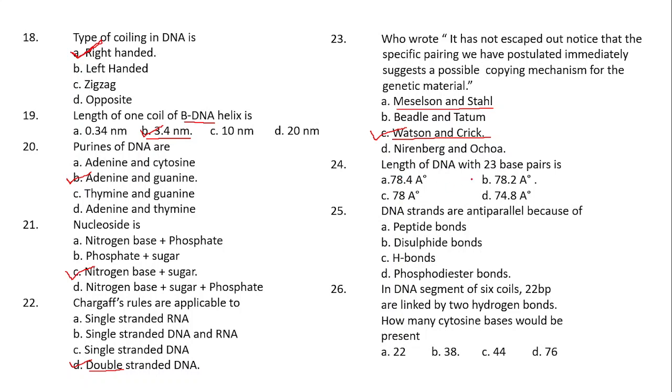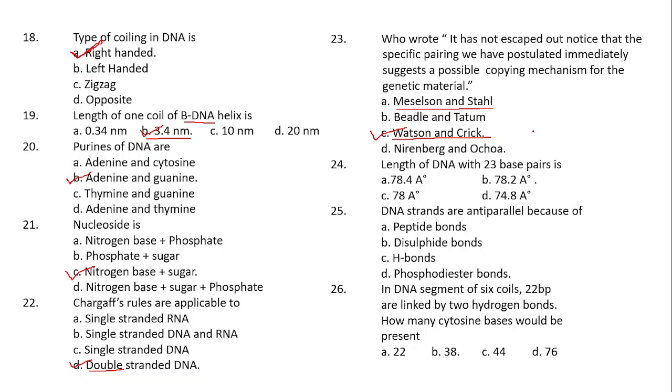Then coming to the next one. Length of the DNA with 23 base pairs. In the theory part, when I was discussing the structure of DNA, I told you that in the NEET or CET examination, they may ask you questions to calculate the length of the DNA. How can you calculate it? Very simple.